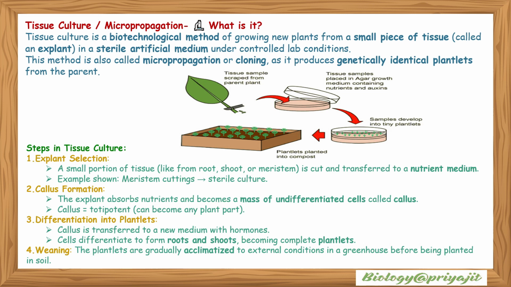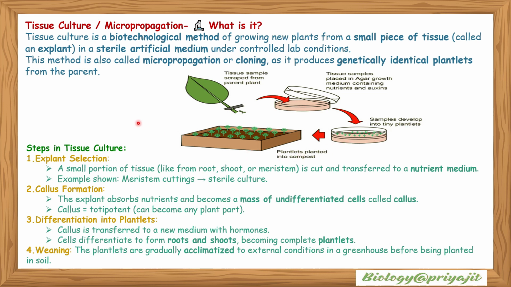Now let's study the important topic, tissue culture or micropropagation. What is it? Tissue culture is a biological method of growing new plants from a small piece of tissue called an explant in a sterile artificial medium under controlled lab conditions. This method is also called micropropagation or cloning, as it produces genetically identical plantlets from the parent. The image shows tissue samples scraped from the parent plant and then placed in agar growth medium containing nutrients and auxins. The samples develop into tiny plantlets and the plantlets are planted into compost.